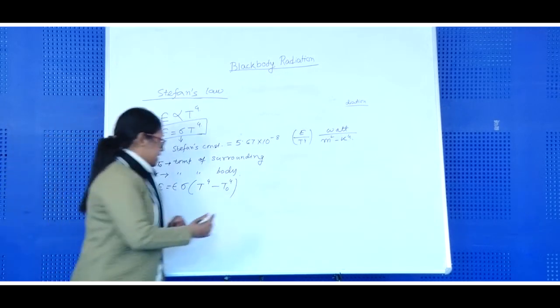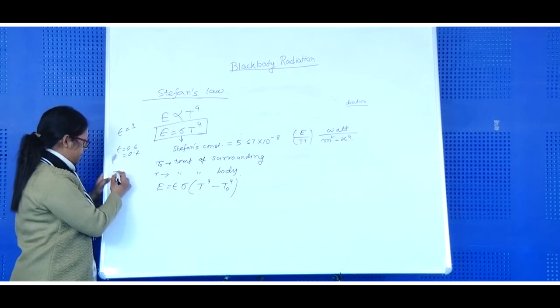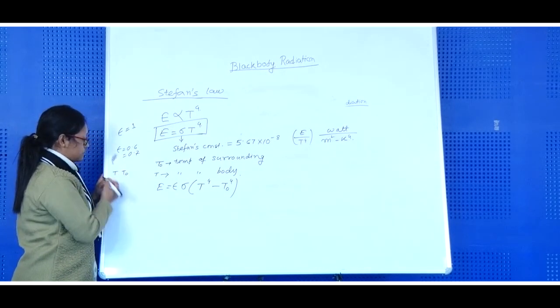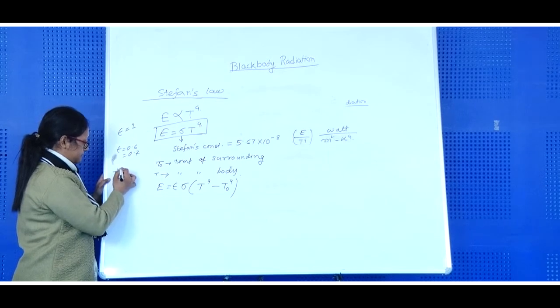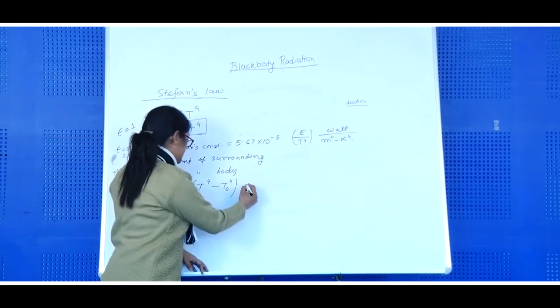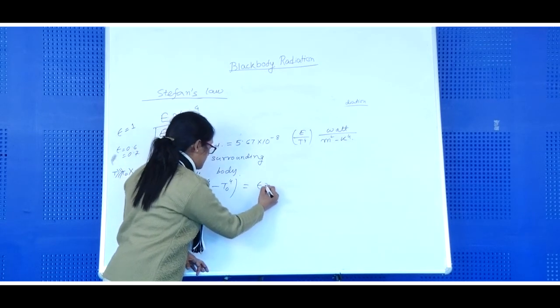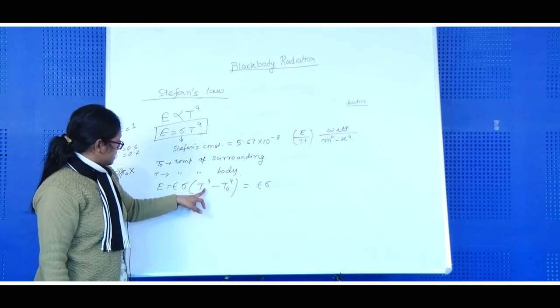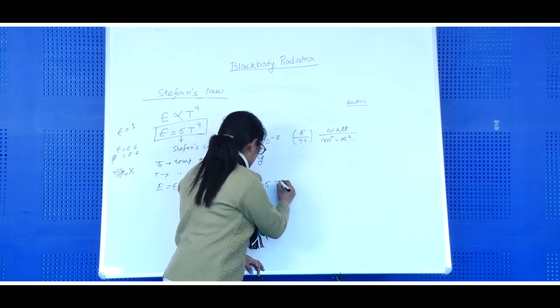Now see, if the difference of T and T0 is not very great, then we can simplify this result. We can simplify this result in the way that I can take T0 to the power 4 as common.